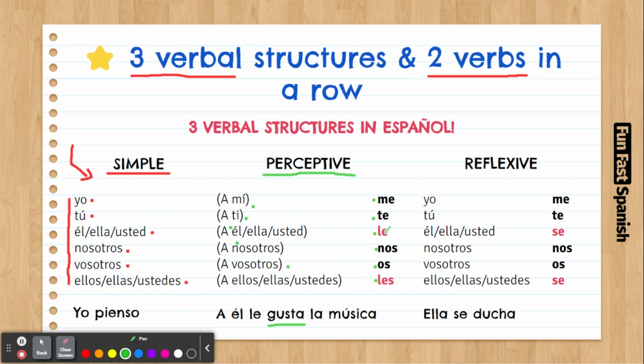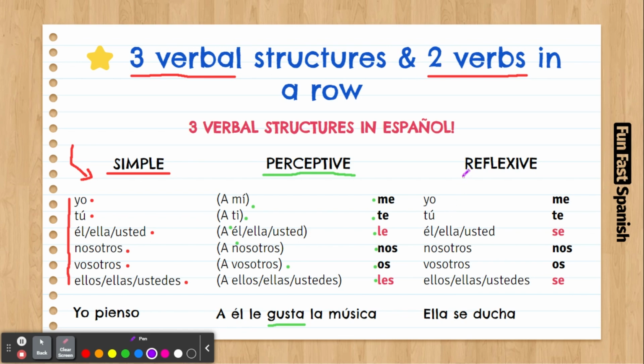So there are more verbs. Gustar is not the only one. There is molestar, which is to bother. It bothers me. A mí me molesta. A ti te molesta. A ella le molesta, and so on. But again, these verbs are not many, between 10, 15. So as long as you can nail the verb gustar, it will be enough.